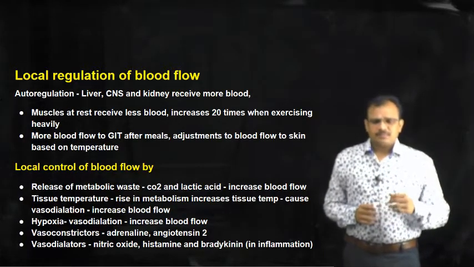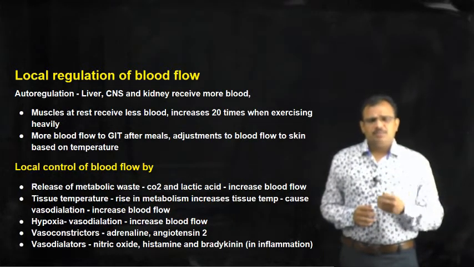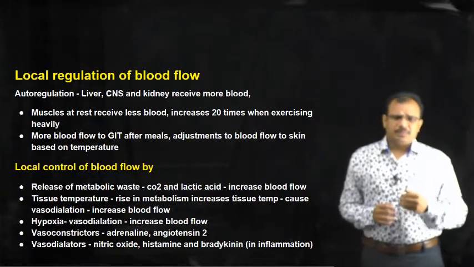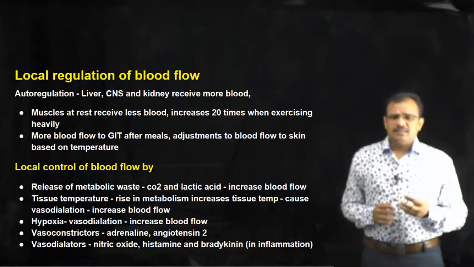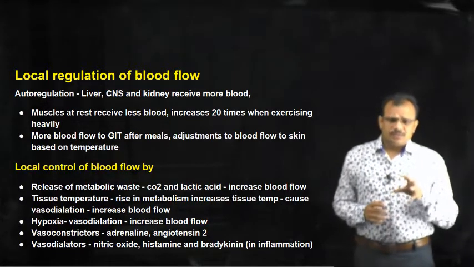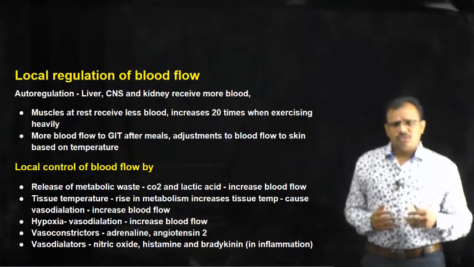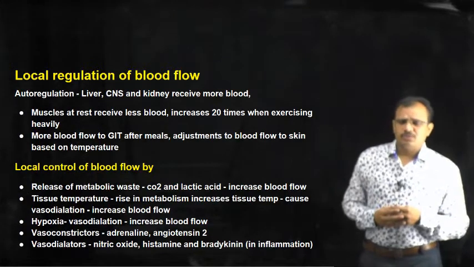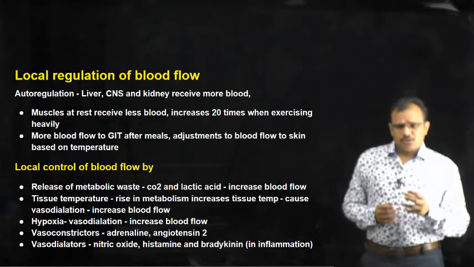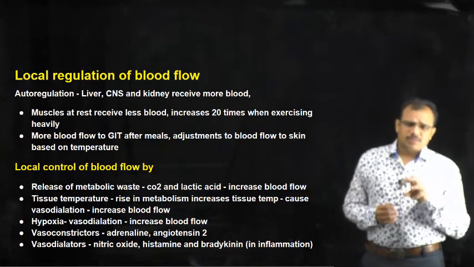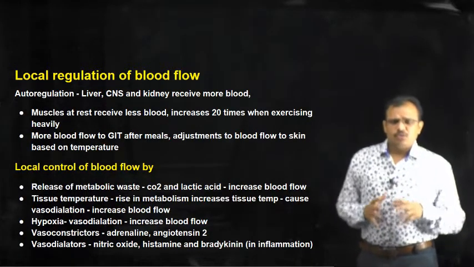And generally during cellular metabolism, the temperature of the cell will increase, and this increase in temperature of the cells or the tissues will also increase the amount of blood that is flowing to the tissues. And hypoxia, or reduced oxygen content in the tissues, will lead to vasodilation.